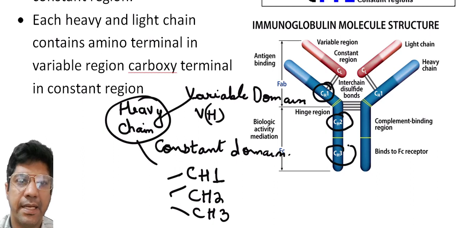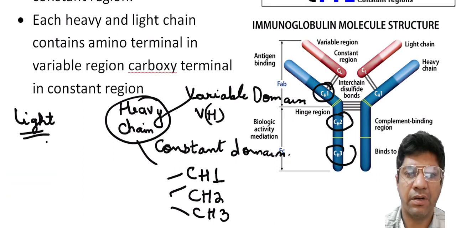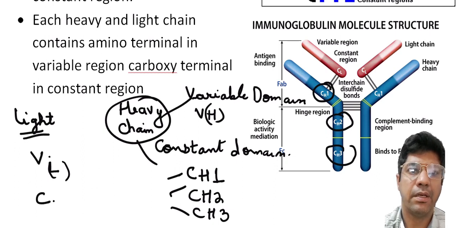The light chain consists of a single variable domain and a single constant domain.